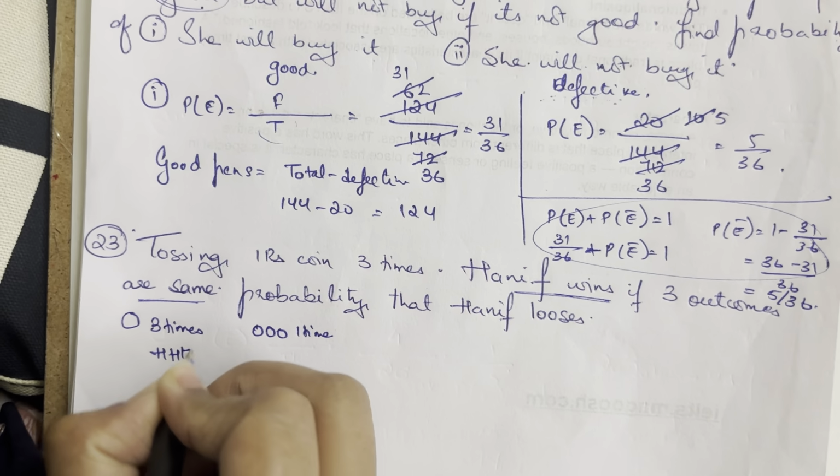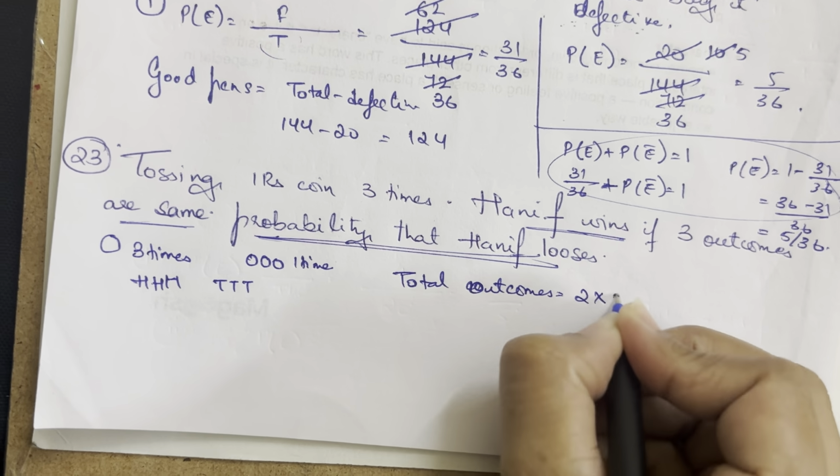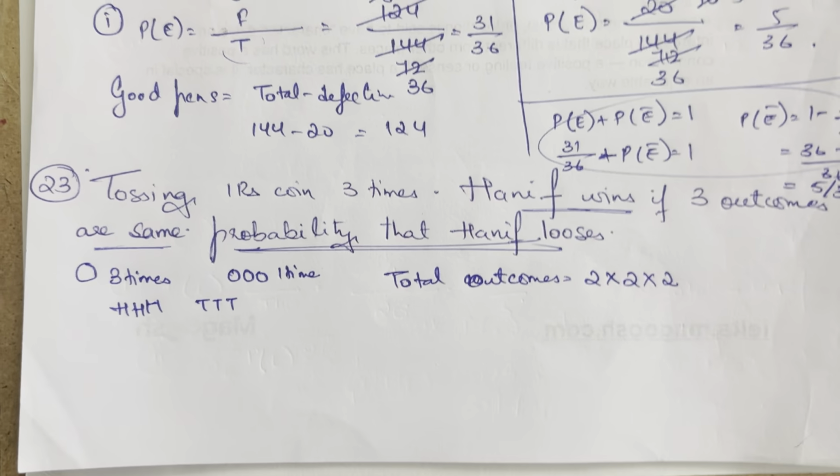First of all, what is the total number of outcomes? We do not know. To find the total outcomes, what is the formula we are going to use? We have told you that for a coin it is 2, so you need to multiply it twice or thrice. If it is 2 throws, multiply 2 by itself two times. If it is 3 throws, multiply it thrice. So 2 twos are 4, 4 twos are 8. Total outcomes are 8.